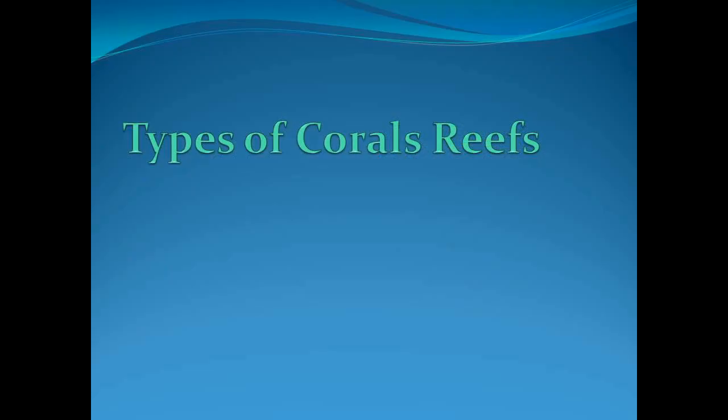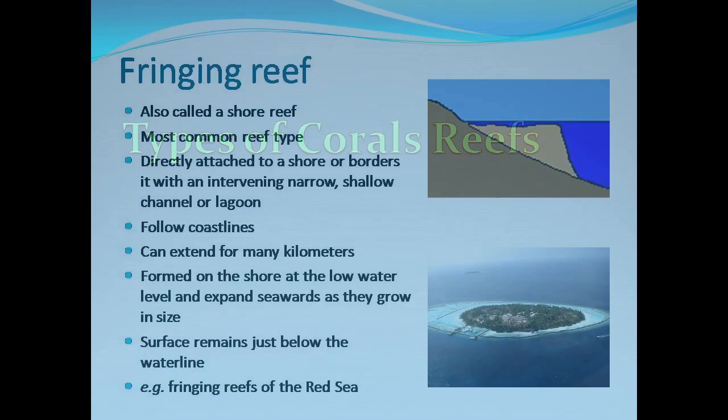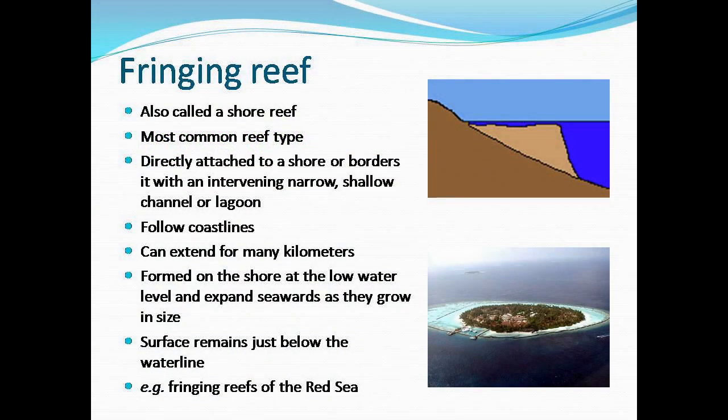There are different types of corals, of which three main types are seen most of the time. The first one being fringing reefs. These reefs are also known as shore reefs. These are the most common type of reef and are usually the first one to form.